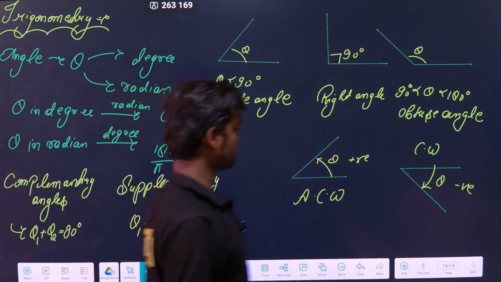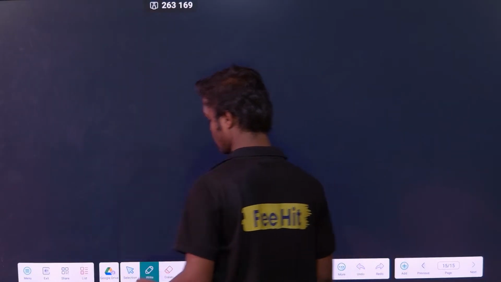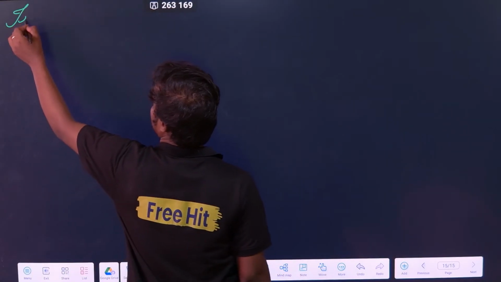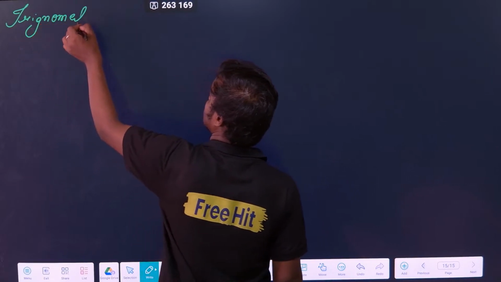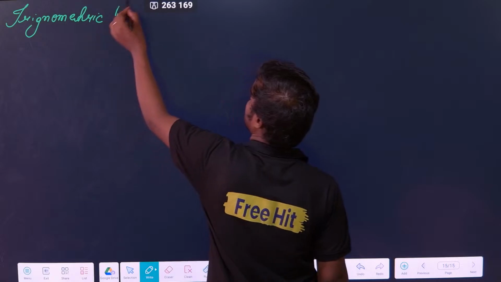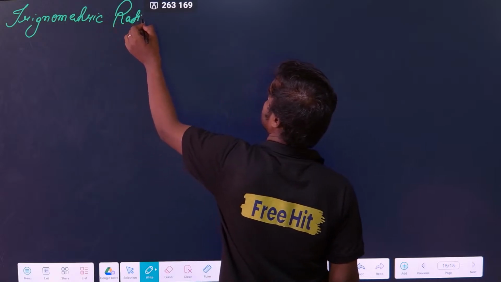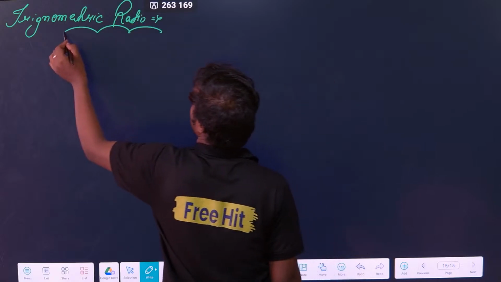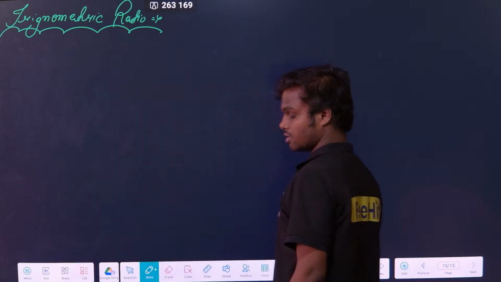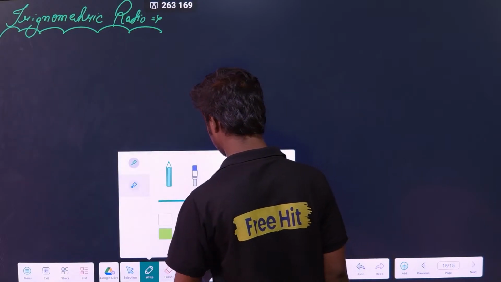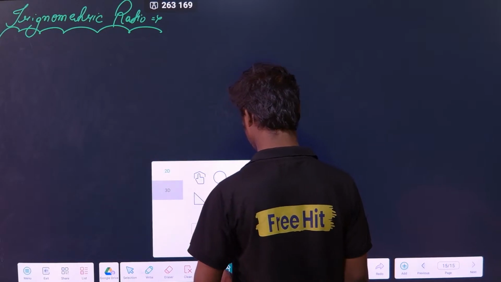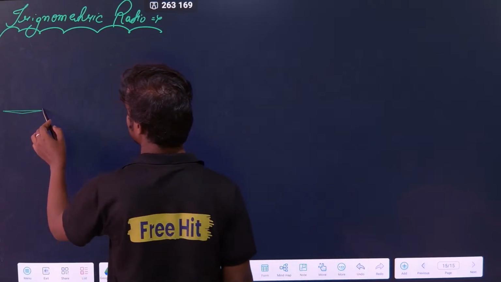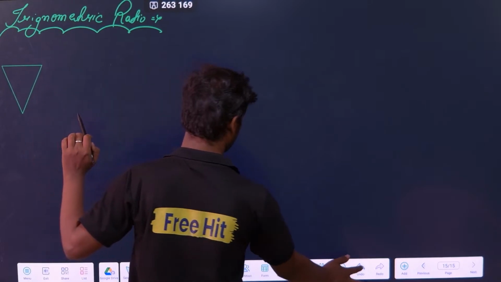Clear? Okay. Next thing is the trigonometric ratios. See, there are a lot of trigonometric ratios. If you remember 3 trigonometric ratios, others won't give that much problem to you.